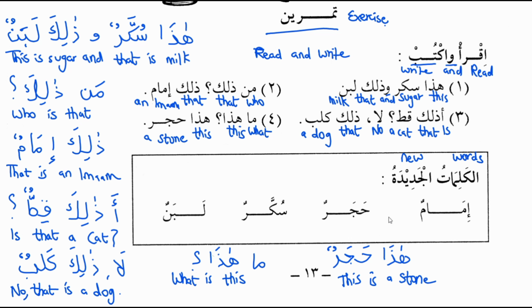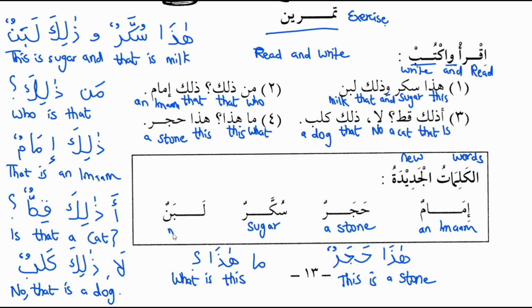The first word is imamun. Imamun means an imam. Second word is hajarun. Hajarun meaning a stone. Third word is sukkarun. Sukkarun meaning sugar. And last word is labanun.